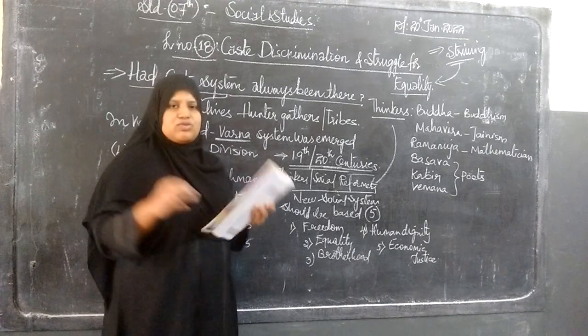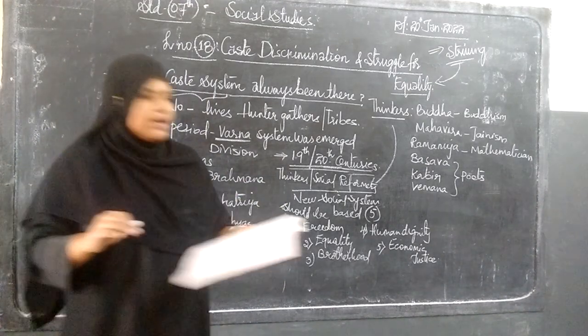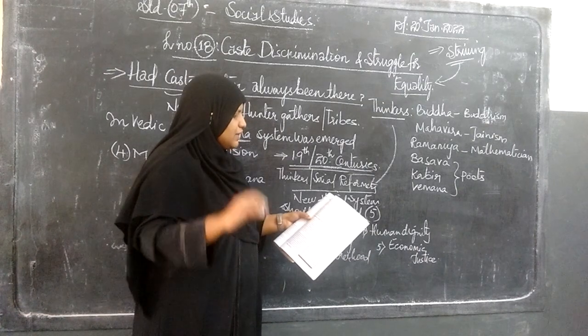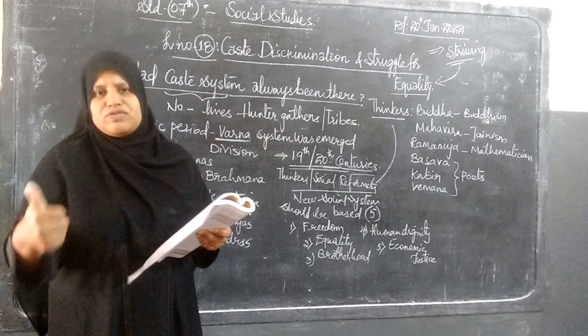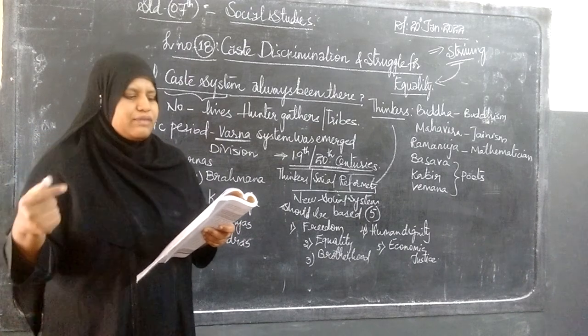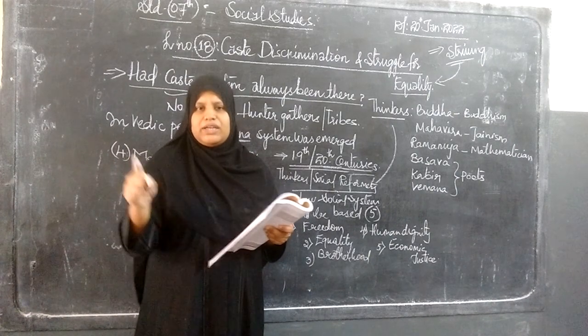These different kinds of social reformers, the thinkers, wanted the new society to be based on these five aspects. So what are those five aspects? Means the freedom of living, freedom of doing work, all this related to freedom. Second, equality, all the aspects of gender equality.